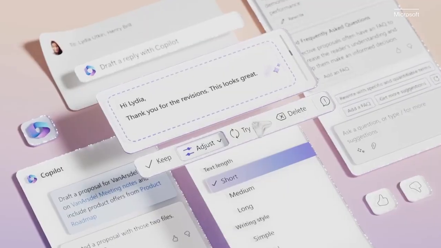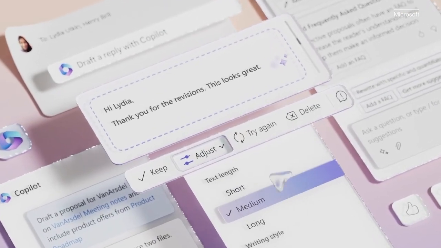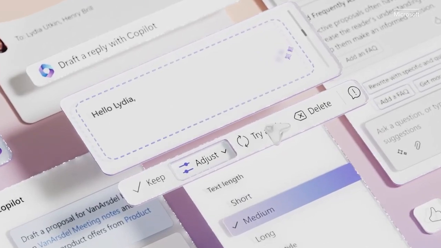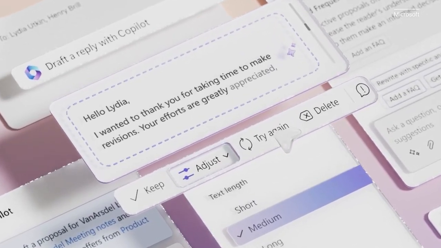And we not only built grounding into the system, we also built verification into the experience. We added citations and introduced forms of friction to encourage back and forth collaboration, and included feedback mechanisms so people could let us know when we get it wrong. Our goal is to give people agency. To help people get started, Copilot suggests good prompts. If you don't like what it does, there's the try again button. You always have the option to use, adjust, discard, or undo. You saw that in the demos today.